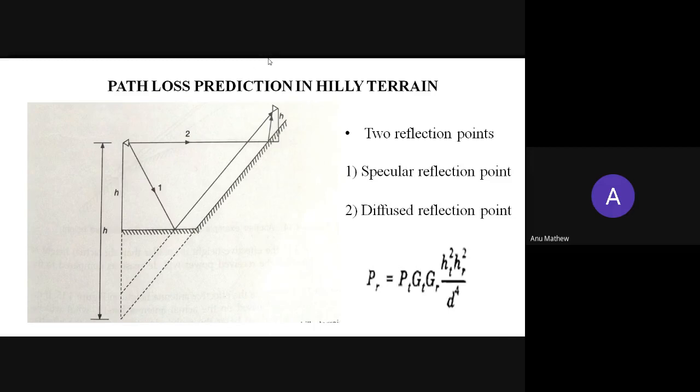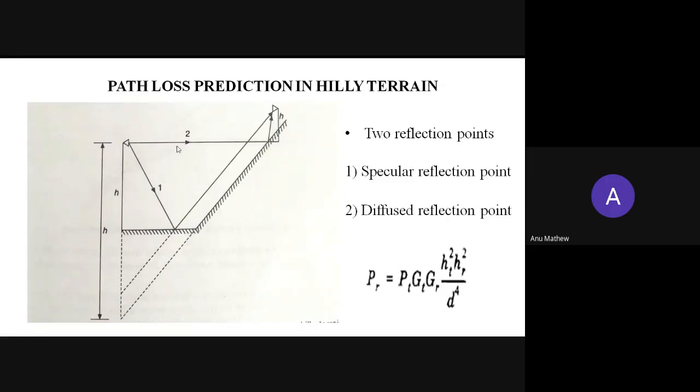So in order to find the reflection points, here we are considering the signal from the transmitting antenna. This is the signal which is traveling through the straight line, and this signal is reflected from this point on the surface of Earth. So this is a ground reflected model.